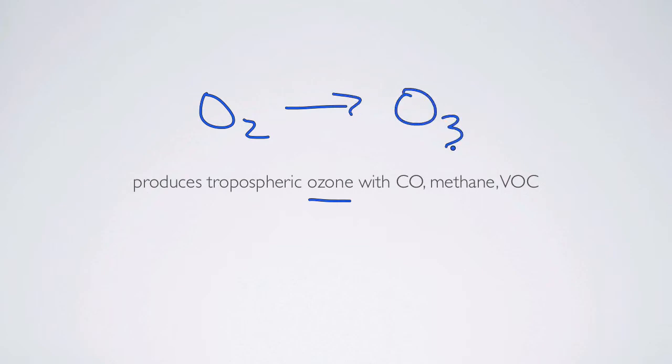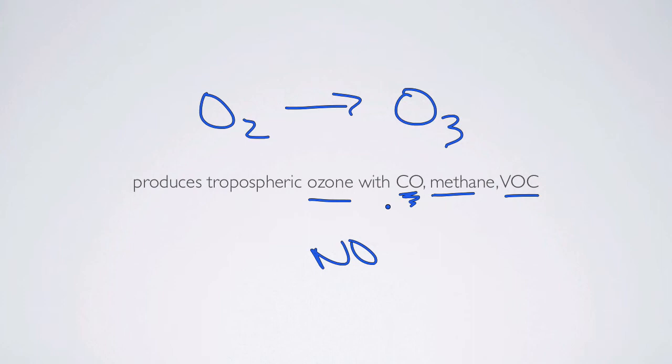It serves as a catalyst for this conversion of oxygen to ozone. It's a little bit complex to get into the details right here, but when there's a lot of methane or carbon monoxide or VOCs in the atmosphere, and then you get a lot of nitric oxide being produced, for example, then you can form a lot of ozone. A lot of the air quality issues that we have in cities are places where there's a lot of carbon monoxide, along with a lot of nitric oxide that enters the atmosphere. And then that generates a lot of ozone. Methane and VOCs are also associated with ozone production. So once NOx gets into the atmosphere, it's really an important component for generating smog in the troposphere.